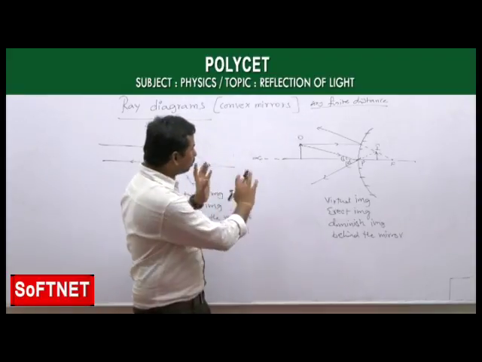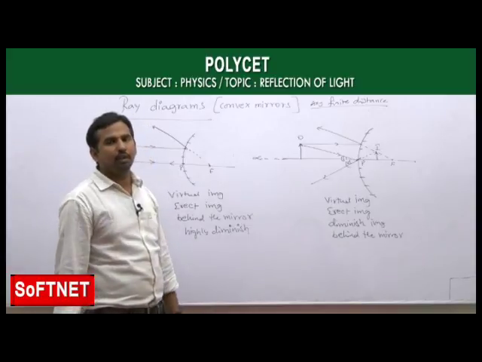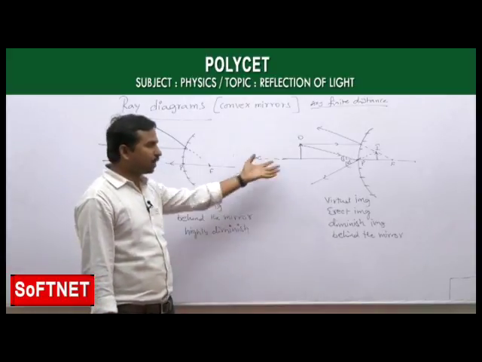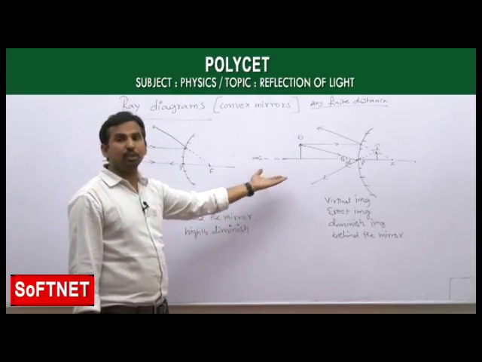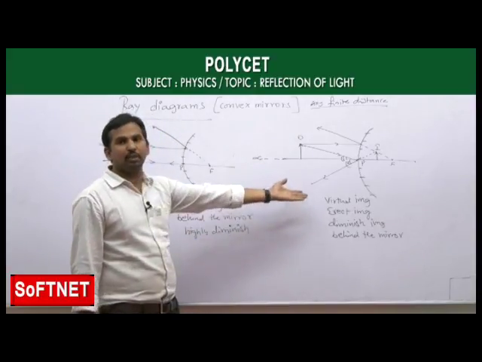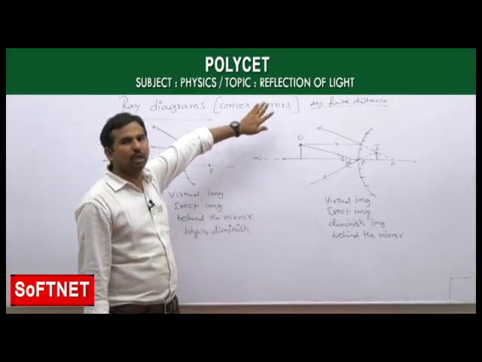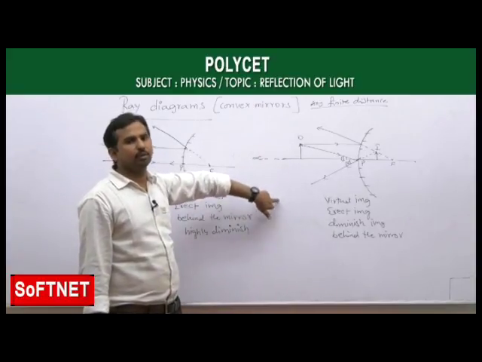So these are the two ray diagrams we have for the case of the convex mirror, of which both have the same nature: virtual and virtual, erect and erect, both diminished in size, and both forming behind the mirror. This is about the ray diagrams of the convex mirror.